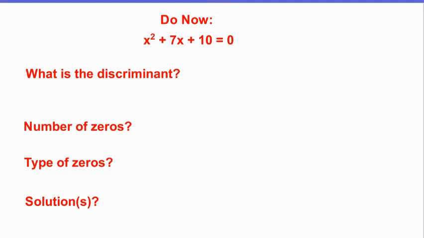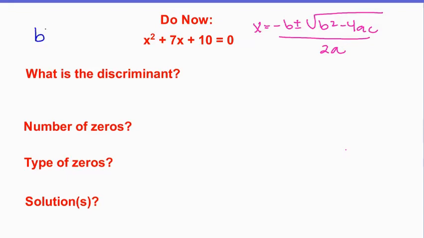Okay, so what's the discriminant? So remember, x equals negative b plus or minus the square root of b squared minus 4ac, all over 2a. Okay, this is our quadratic formula. This gives us the whole answer. The discriminant is just this part.